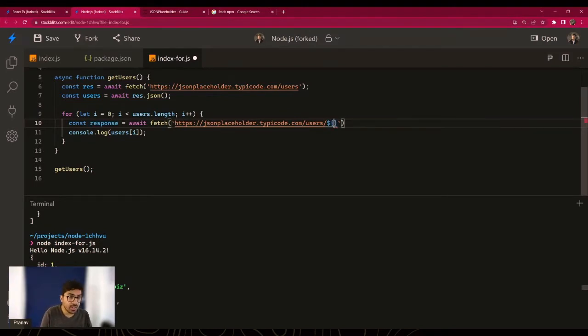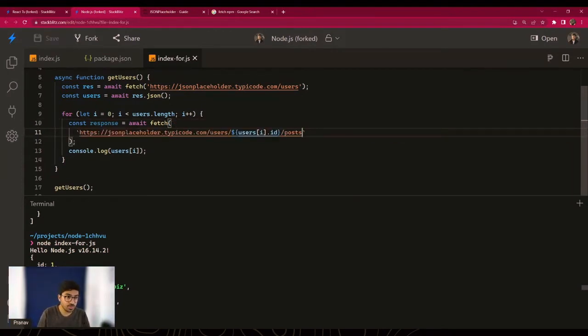I really like it. And I can write user ID, which is i, right? Or I can just write users[i].id. This would also work as long as the user ID is valid. And in the end, we want to get the posts for each user. So technically we could do this, right? And then I could print all the responses over here.